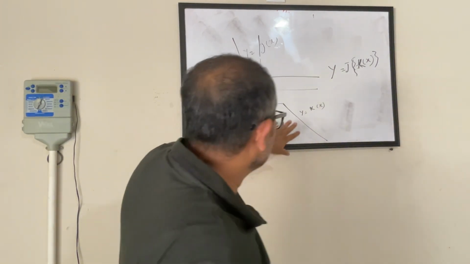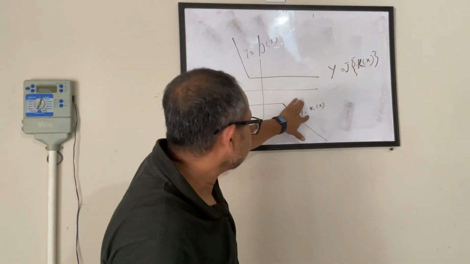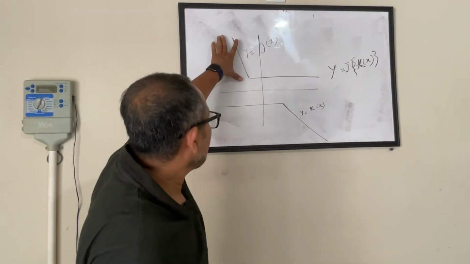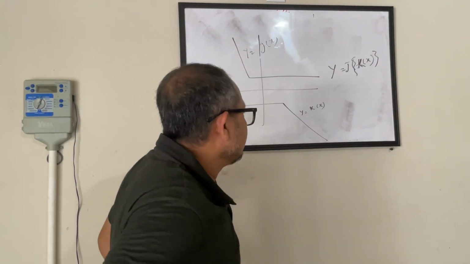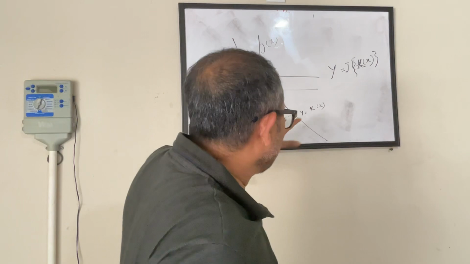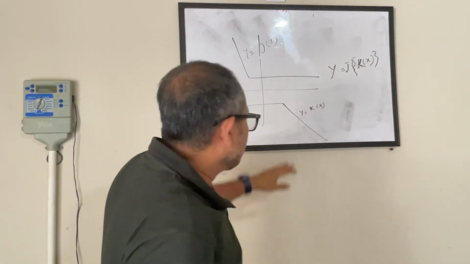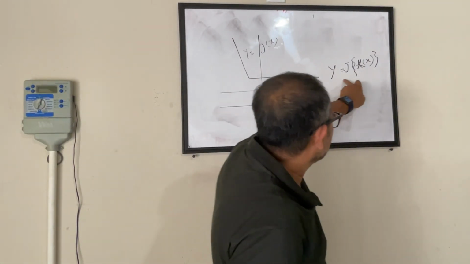So this is my y of k of x. This is my y of j of x. You are given 4 options, and it says which of the following is the graph of this.